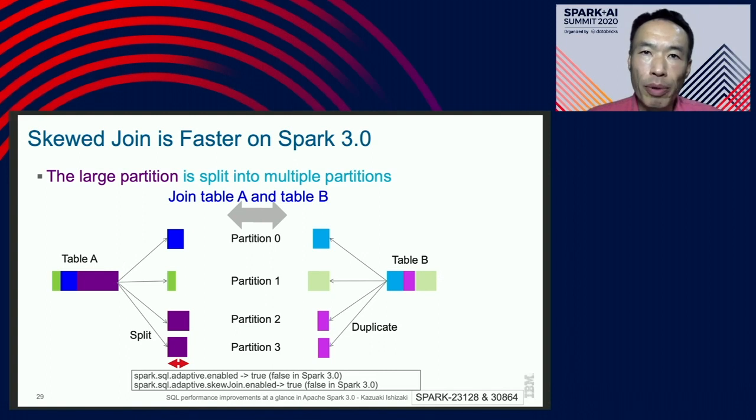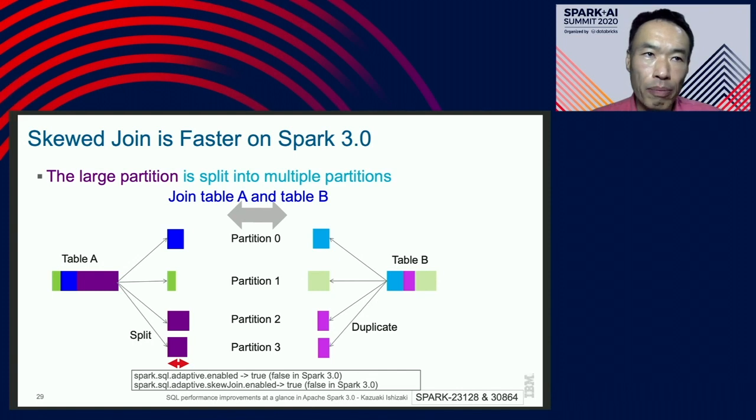On Spark 3.0, a larger partition is split into multiple partitions to make their size smaller. Now partition 3 does not dominate the total time extremely. As a result, total time will be reduced.